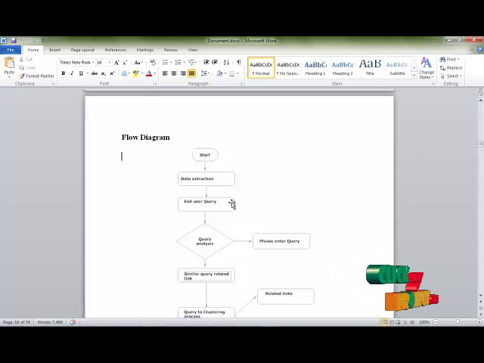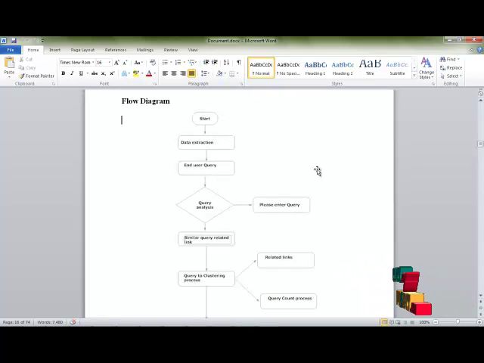End user query: the end user enters a query like car, hotel, or flight. The query analyze process checks what type of query the user enters. The user's query is searched for similarity against our database. Then the query clustering process clusters our data set into groups like car, hotel, and flight.